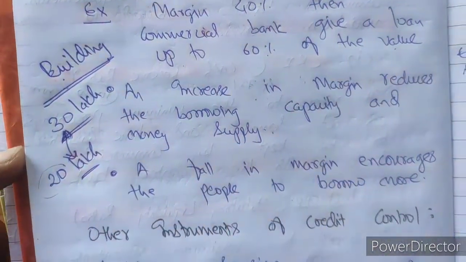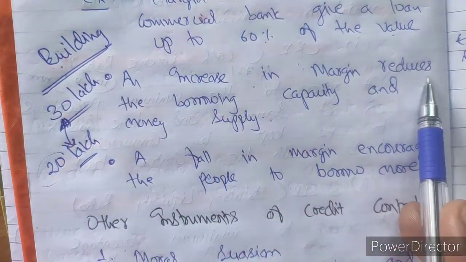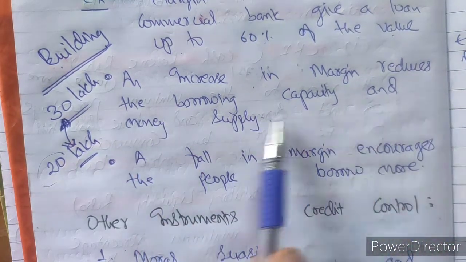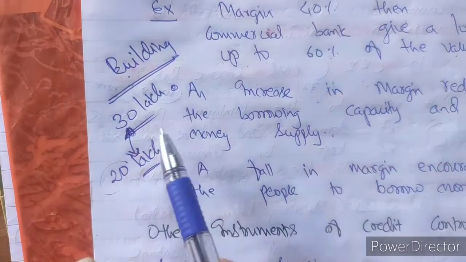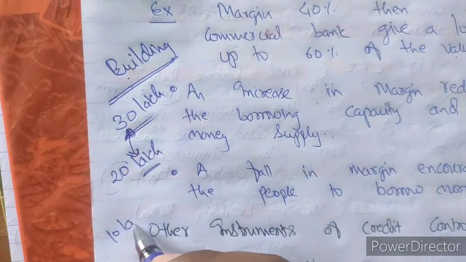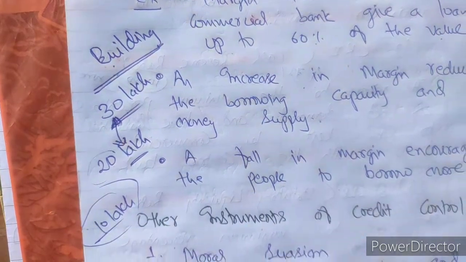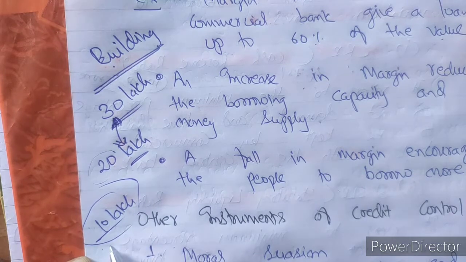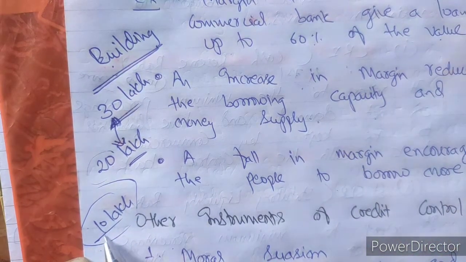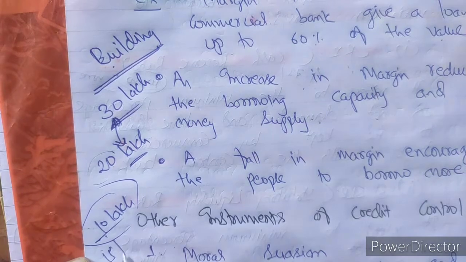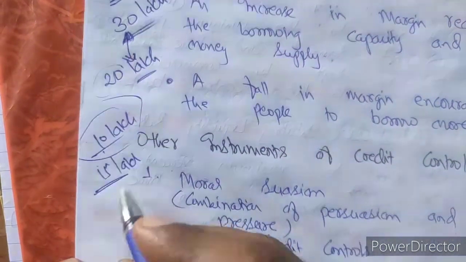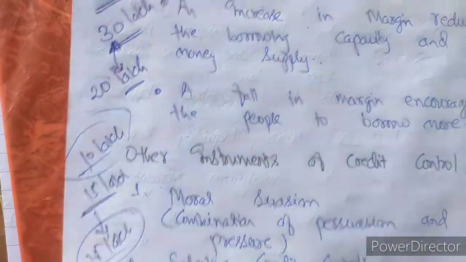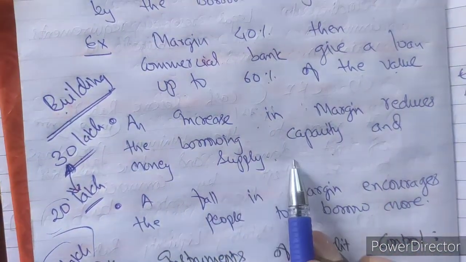Now the money supply in an economy can also be controlled with an increase or reduction in margin. An increase in margin reduces the borrowing capacity. Over here, the margin was 10 lakh. It is in percent, say 25% or 30%. If you are supposed to reduce the money supply, then margin will increase. If margin is 15 lakh now, then the remaining 15 lakh will be the amount to be lent. In this way, an increase in margin reduces the borrowing capacity and the money supply.